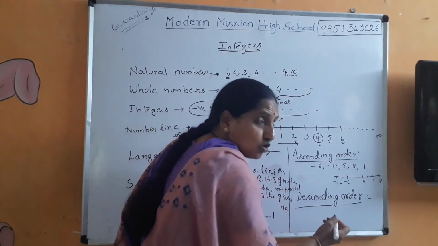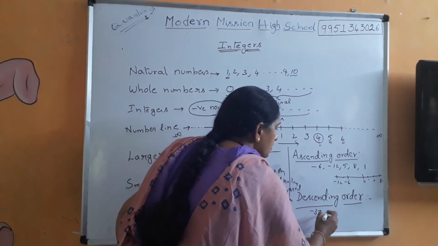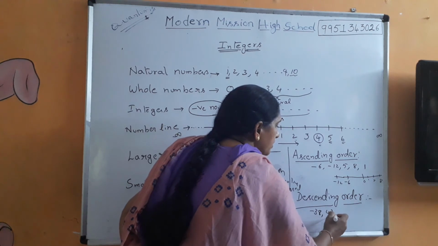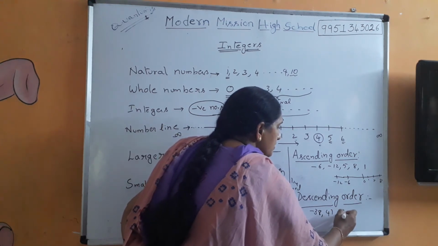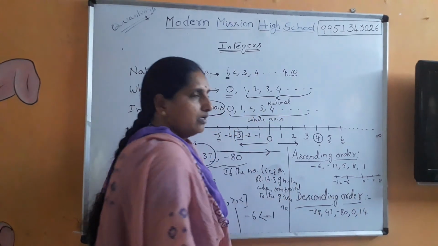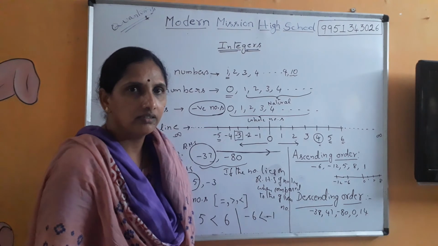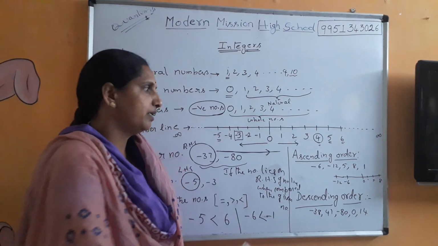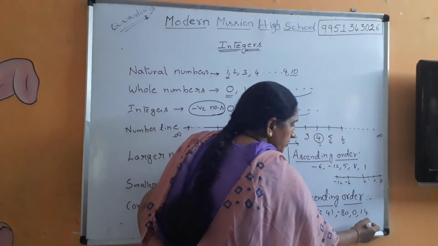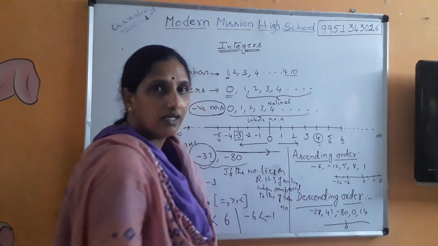This time I will take 0 also. Okay? Minus 38, 41, minus 80, 0, 14. See the numbers. How can you write it? Simple. Draw a number line. Who is stopping you? It's your notebook, it's your pen, it's your hand.